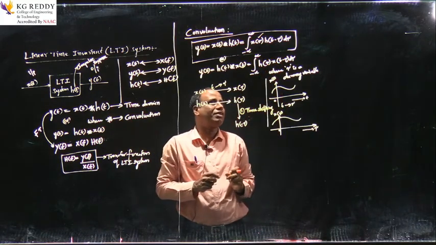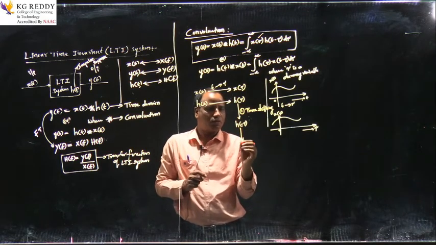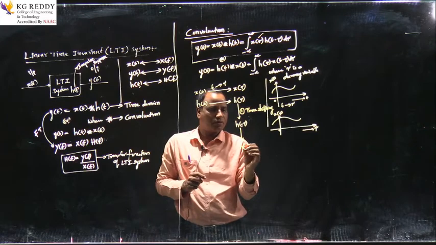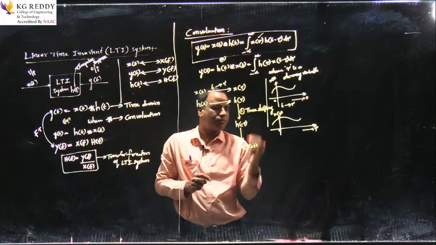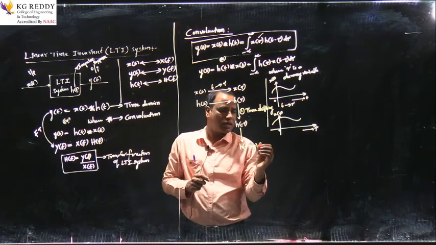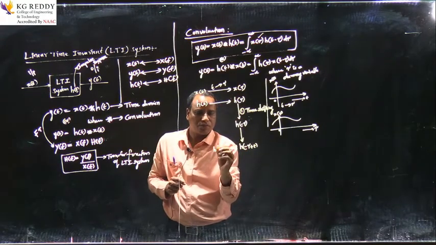I have h of t minus tau. From this h of minus tau, what I want is h of minus tau plus t. This can also be represented as h of t minus tau. Both are the same.